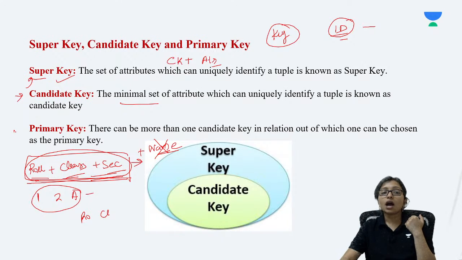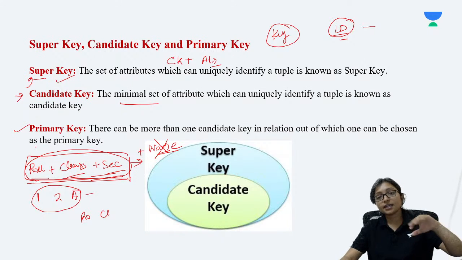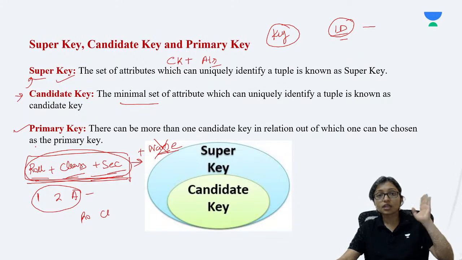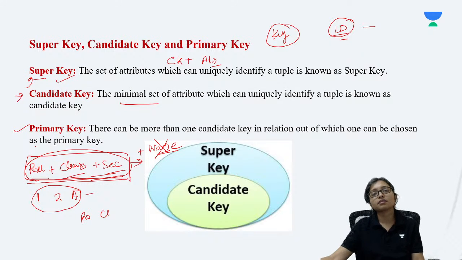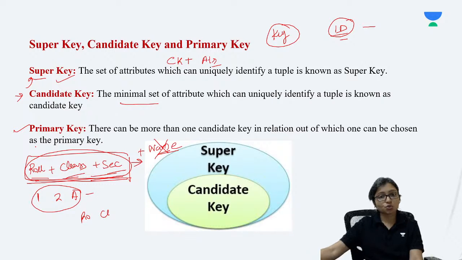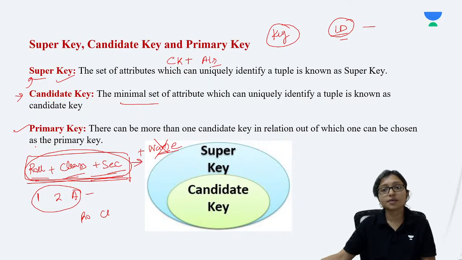Now which one is a primary key? Out of all the candidate keys in a table, there can be multiple candidate keys. Like a phone number can be a candidate key, an Aadhaar card ID can be a candidate key, roll number, class plus section can also be a candidate key. Out of them we have to decide which one will be my primary key as per my requirement, so as per our requirement we choose any one of them as the primary key.